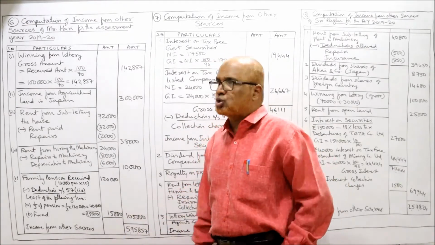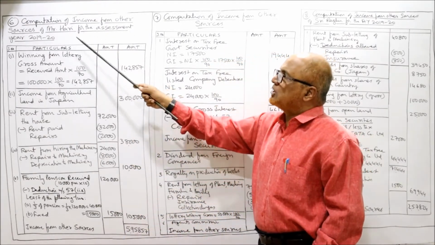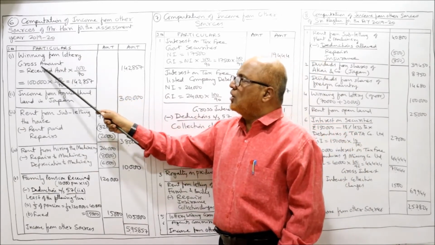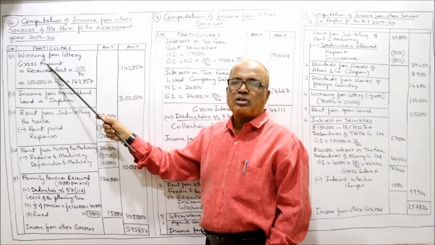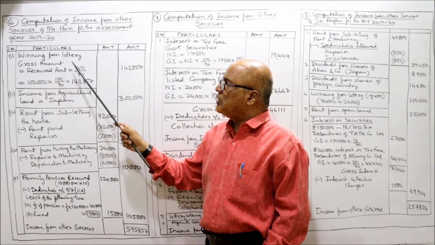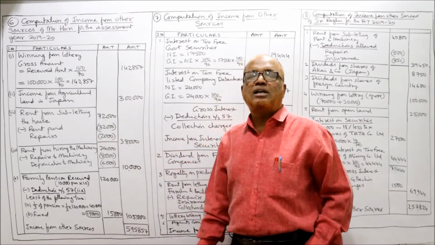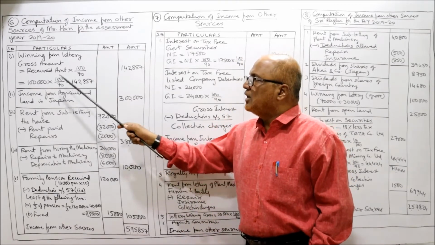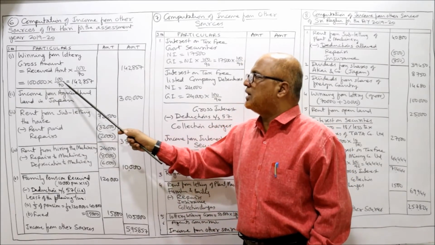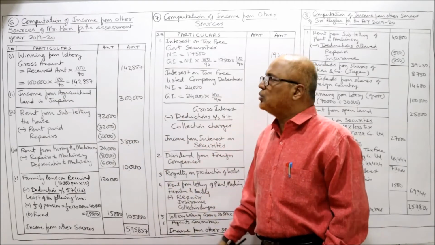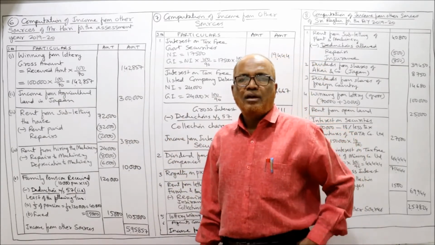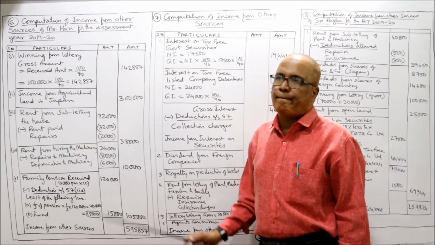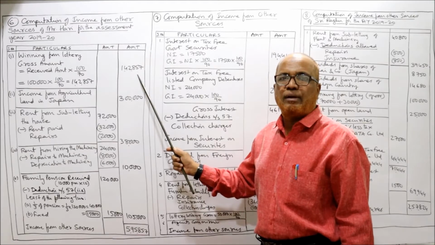Now see carefully the solution. Computation of income from other sources of Mr. Hari for the assessment year 19-20. Winning from lottery, gross amount. We need the gross amount. This is the received amount into 100 by 70, because 30% is the rate of tax. So 1 lakh rupees received amount into 100 by 70 is 1,42,857. 1,42,857 is the gross amount of winning from lottery.